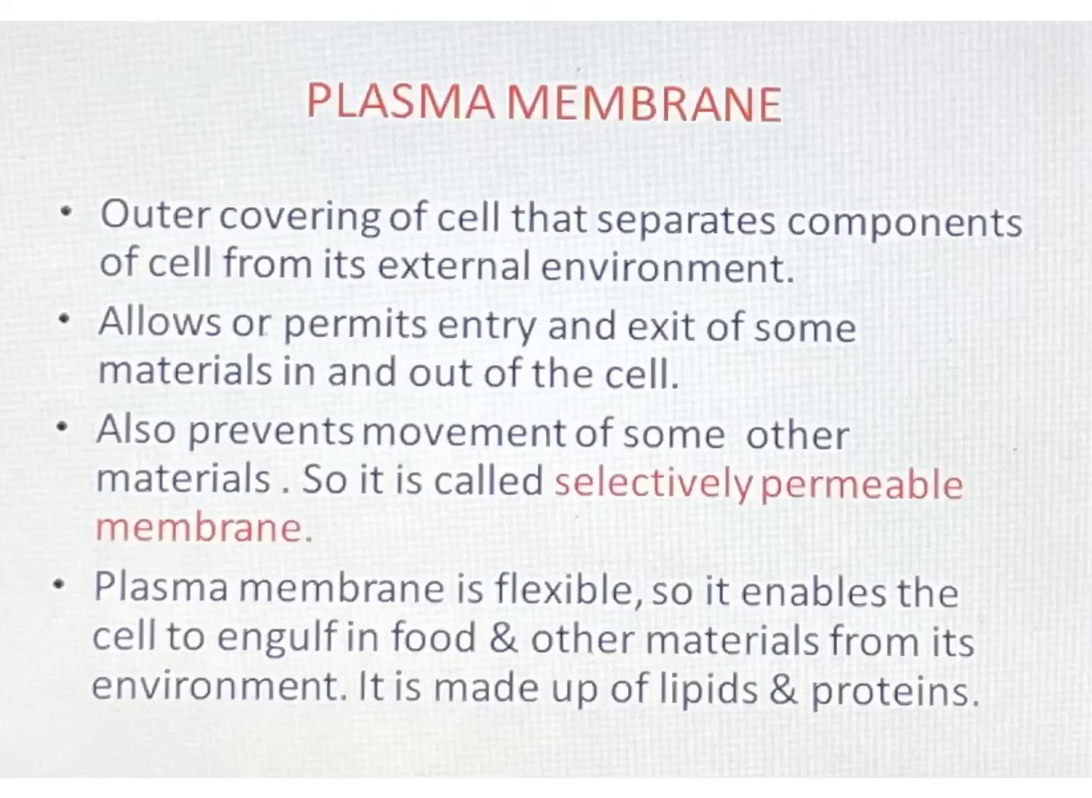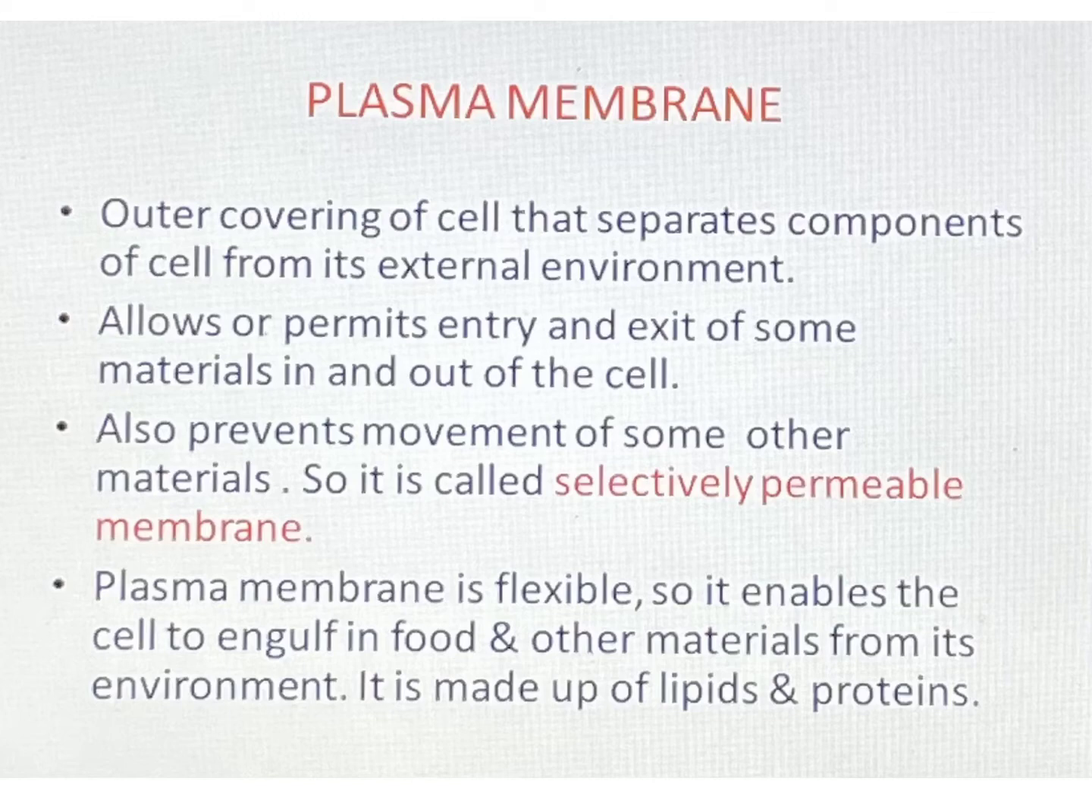Let us study the plasma membrane in detail. The outer covering of the cell that separates the components of the cell from its external environment is called the plasma membrane. In the diagram you have seen that the plasma membrane is the outer covering of the cell. So it separates the components which are inside the cell from the components which are outside the cell, that is, in the external environment.